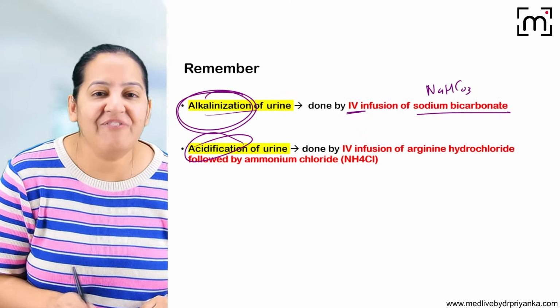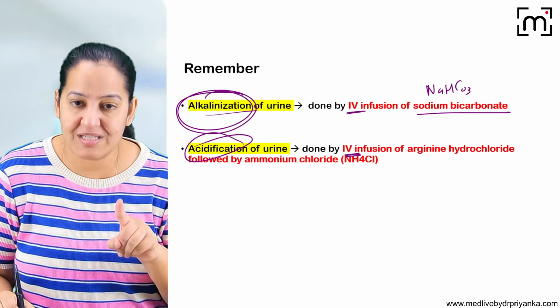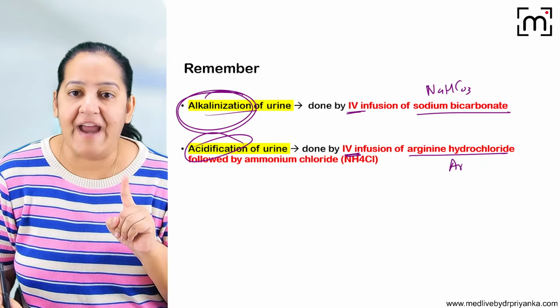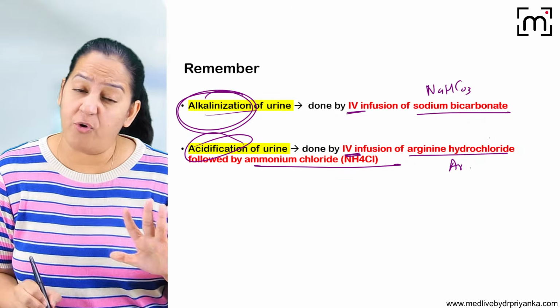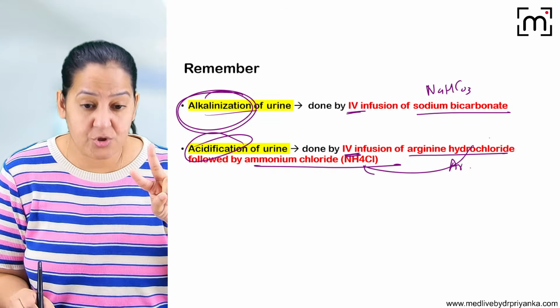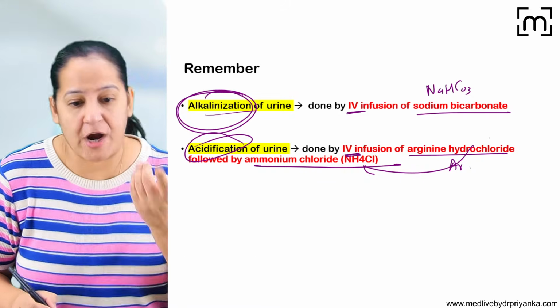And if you want to acidify the urine, again start the IV drip. IV drip of what? You start the IV drip of arginine hydrochloride followed by ammonium chloride. If you are starting these two, the urine will be acidified. This we will do in case of basic drug poisoning.